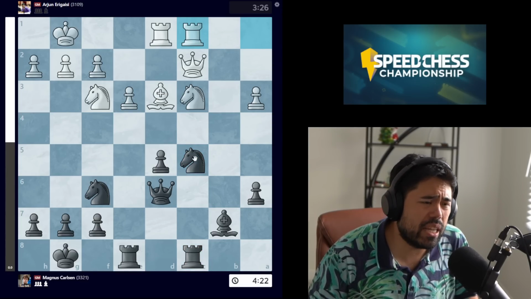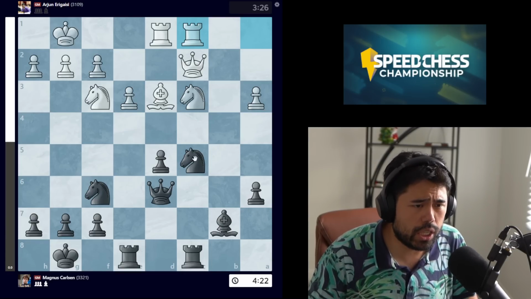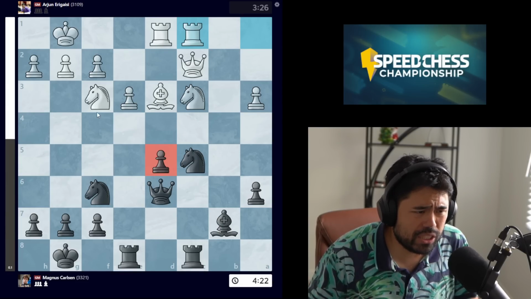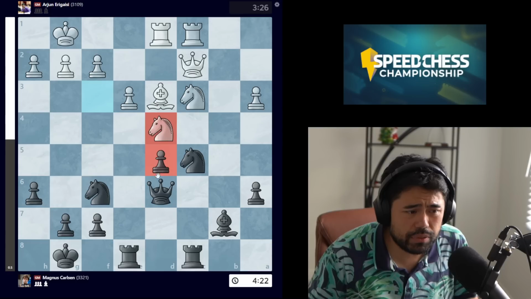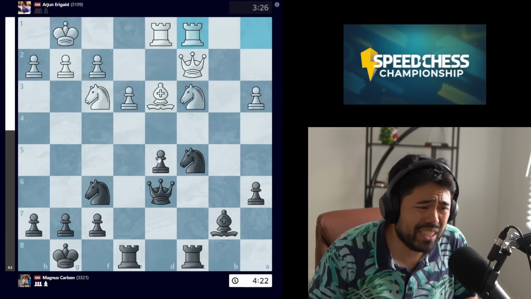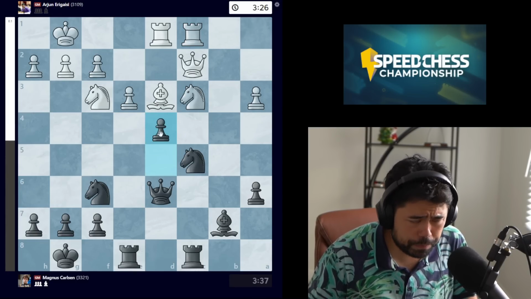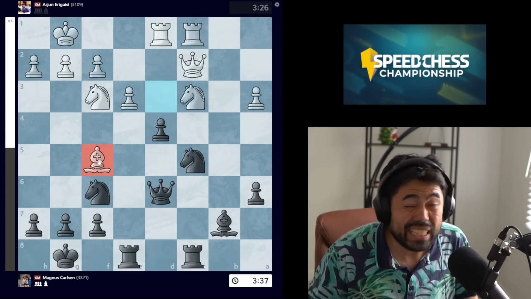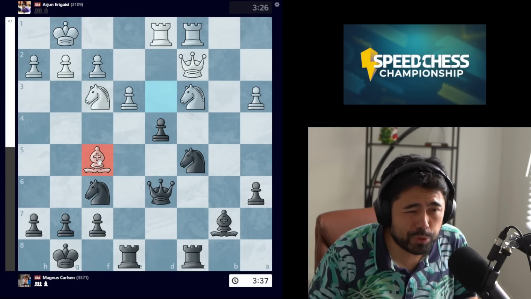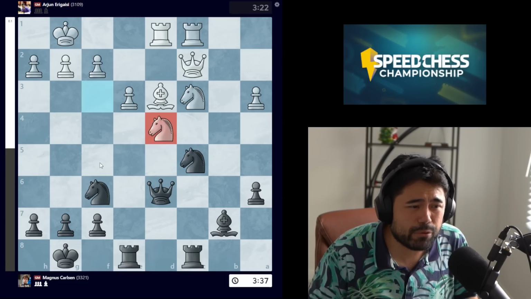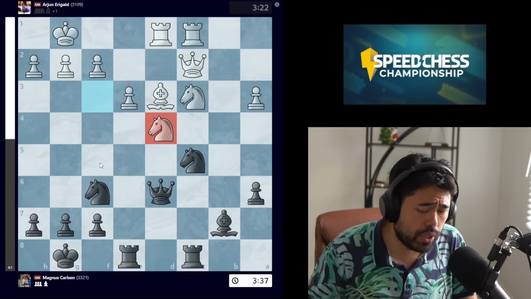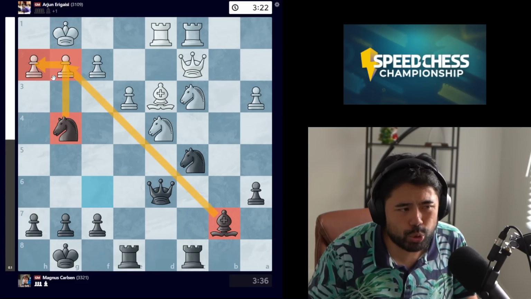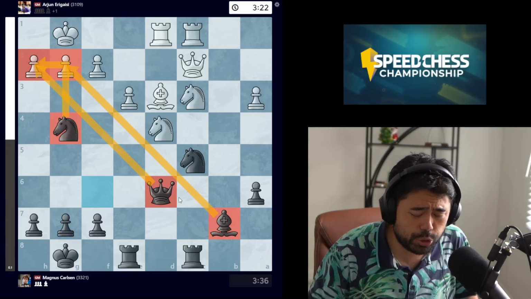And here Magnus demonstrates a really good understanding when he plays this move d4. Now black's big issue in this position is you have this potentially isolated pawn on d5 here, which can become a very big weakness. But when Magnus goes d4, when Arjun takes, and by the way, the computer does like bishop f5, gives white a very small advantage, but it's a hard move to play with only 3 minutes on the clock. After knight takes pawn, white is temporarily up a pawn, but after knight to g4, suddenly there are massive threats towards the king side here. Weaknesses on h2 and g2.